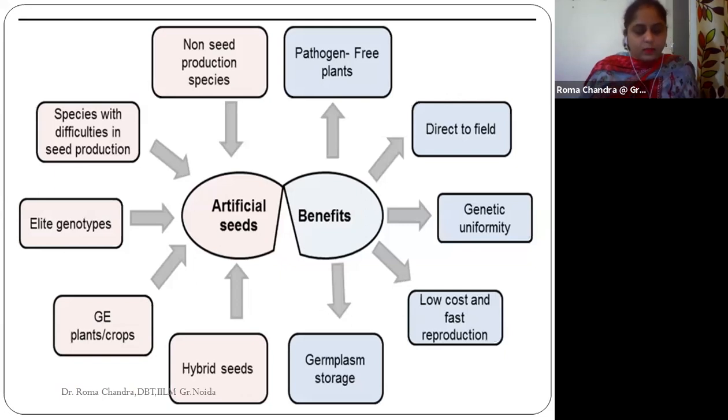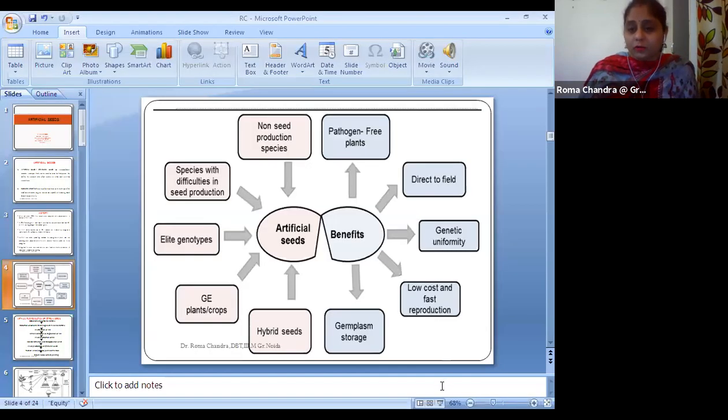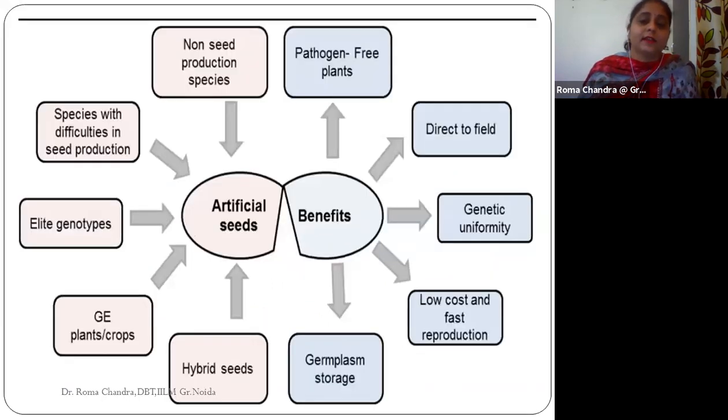Okay, and what about the benefits of the artificial seeds? Obviously this is helping to produce pathogen-free plants. Artificial seeds will definitely help to produce plants which are actually pathogen free, and we can take these artificial seeds and plant them directly into the field. Whenever the artificial seed is being prepared, we need to check the environmental conditions.